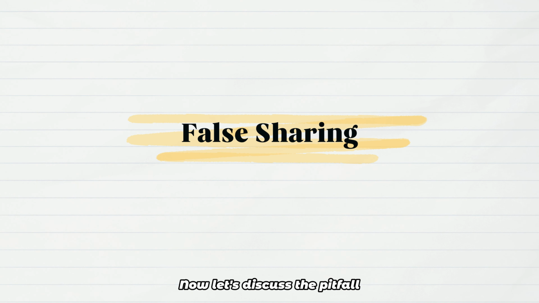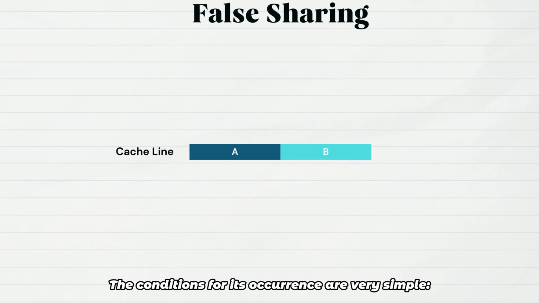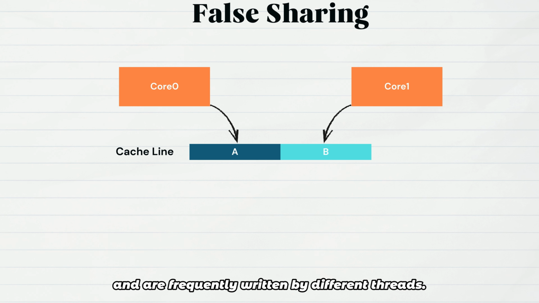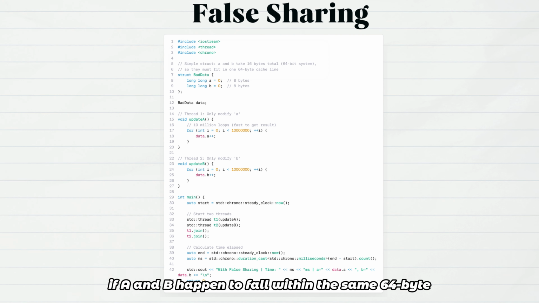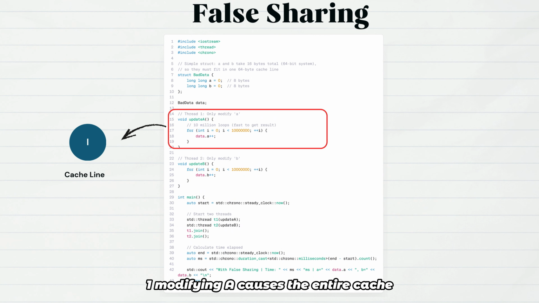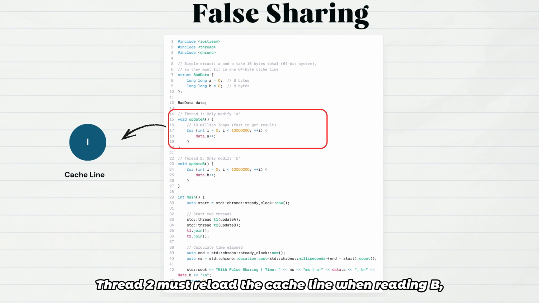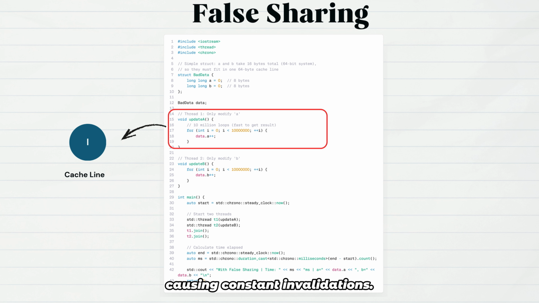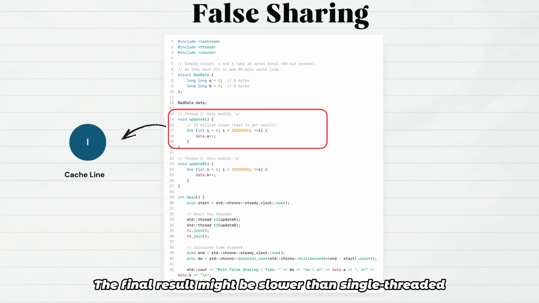Now, let's discuss the pitfall programmers most easily fall into: false sharing, which is almost a nightmare for all multi-threaded programs. The conditions for its occurrence are very simple. Two different variables reside in the same cache line, and are frequently written by different threads. For example, in the code snippet shown on screen, if A and B happen to fall within the same 64-byte cache line, thread 1 modifying A causes the entire cache line to be invalidated. Thread 2 must reload the cache line when reading B, and vice versa. Thus, the two threads interfere with each other, causing constant invalidations. The final result might be slower than single-threaded execution.